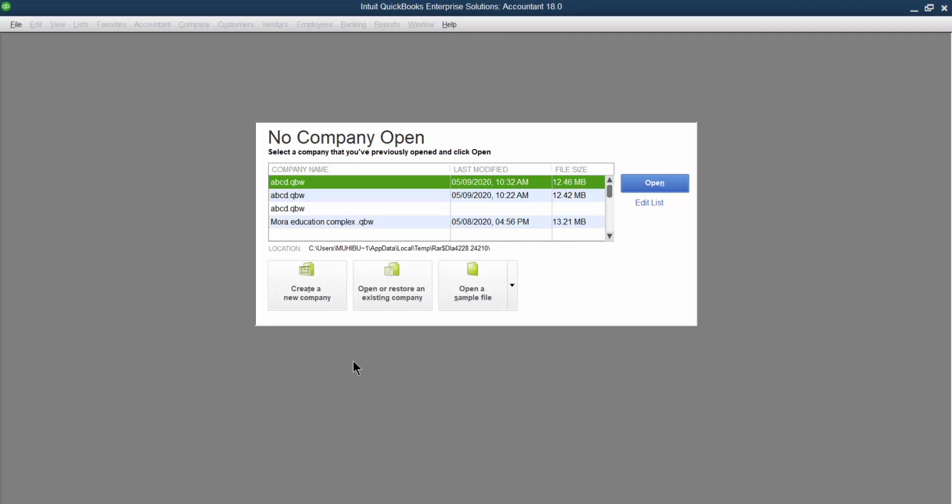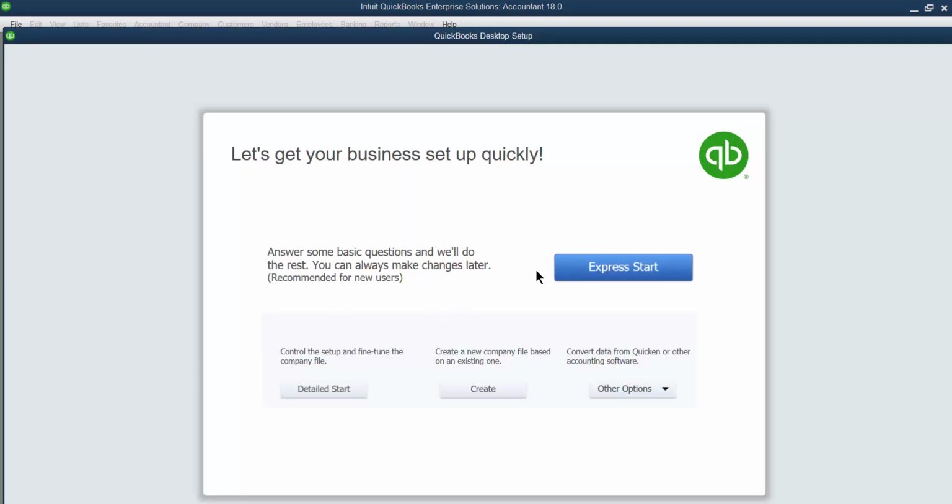Regarding QuickBooks, the first question will be to create your company, right? So let us say, for example, we want to create the company, click on create a new company as we have done previously. We have already practiced the details. The question might ask how to create a company, either through detailed start or through express start. Let us say you are asked to create a company through express start.